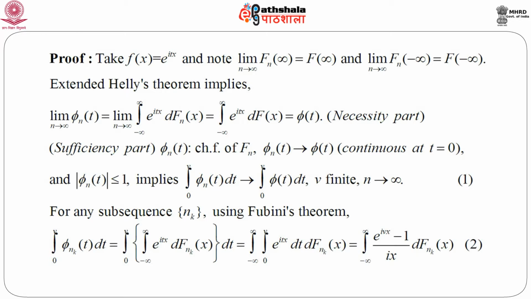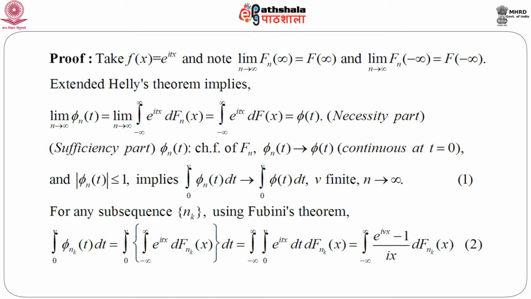Now, again we have two integrals. So, immediately we have one major trick, which is to use Fubini's theorem. Obviously, all the conditions of Fubini's theorem are satisfied, so we can immediately apply it and change the order of integration. Once we change the order of integration, note that e to the power i t x depends on t.